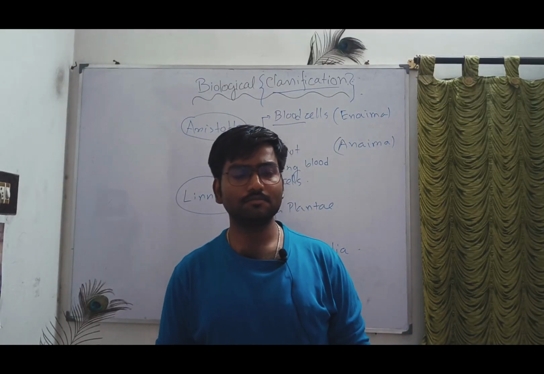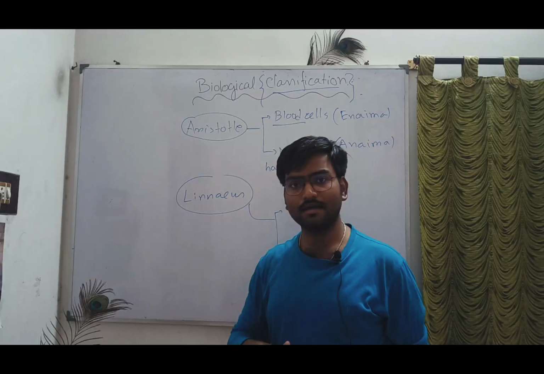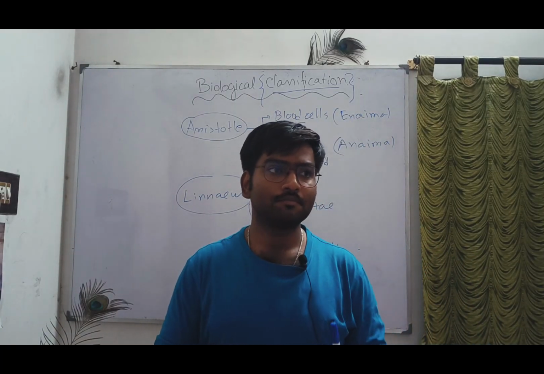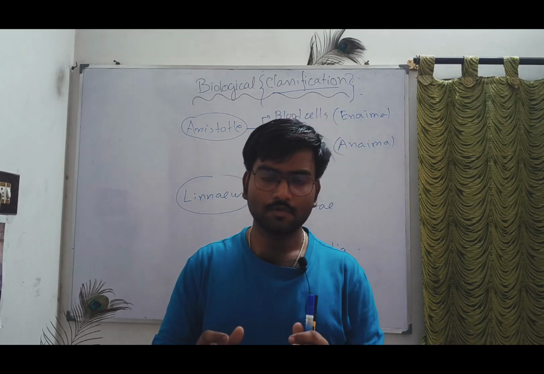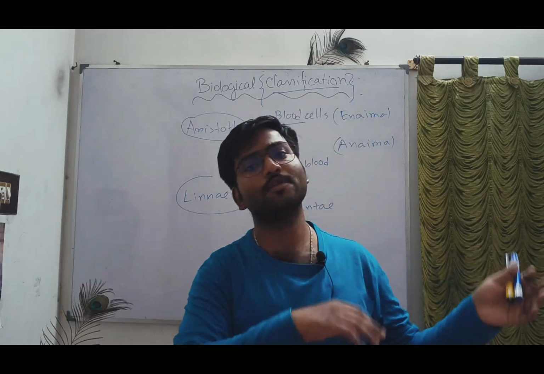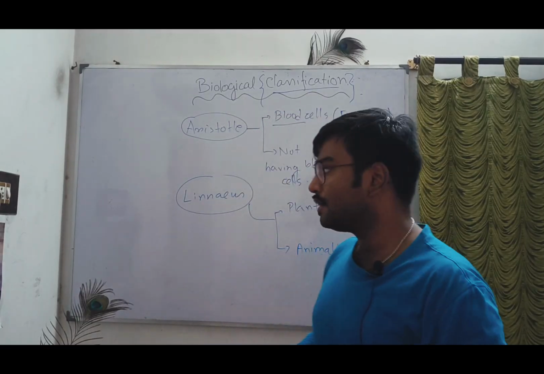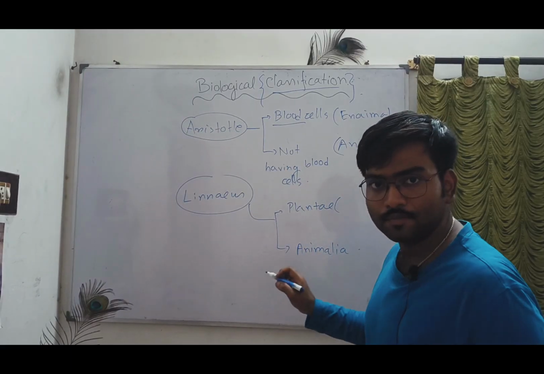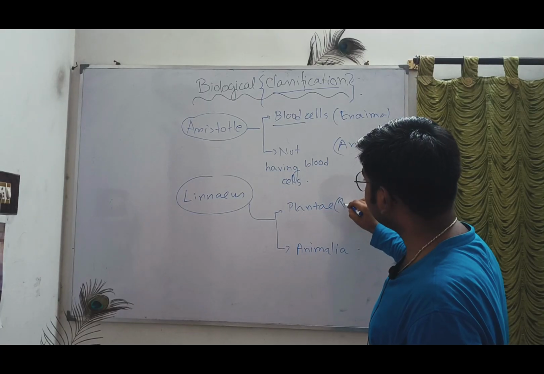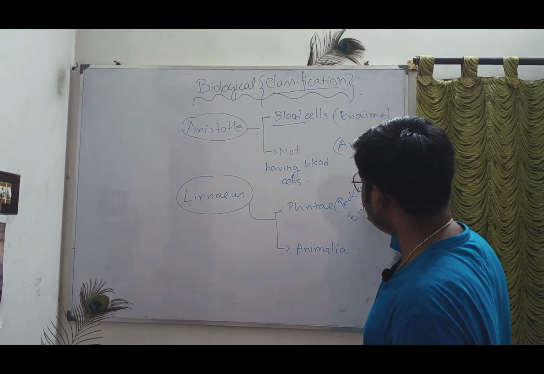So Linnaeus divided these things into plants and animals, but in this division, he was not able to properly clarify which belong to prokaryotes or eukaryotes, and which belong to unicellular and multicellular. Suppose in plants, most of the organisms came as prokaryotes as well as eukaryotes.